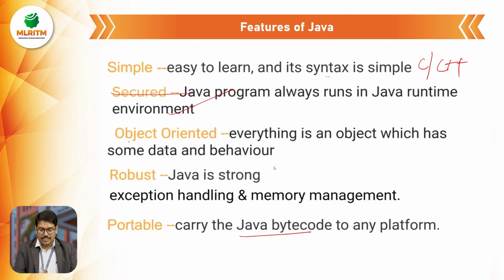The third feature is object oriented. What an object is and why we call it object oriented, we'll see in the coming days. For now, I can say an object is a physical entity that exists. For example, in your C language, methods or functions and data types, variables or abstracts, all come under objects.